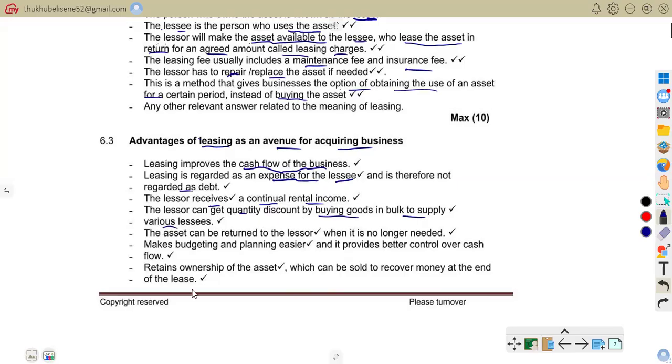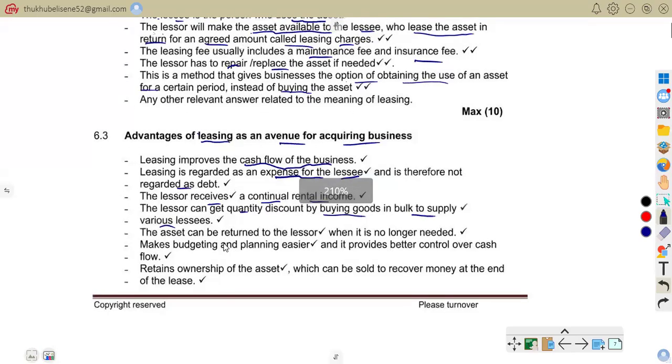So here we are talking about how the lessor can get a quantity discount by buying in bulk. The asset can be returned to the lessor when it is no longer needed. So assets can be returned. So the business can return assets when no longer needed. They are allowed to do that.